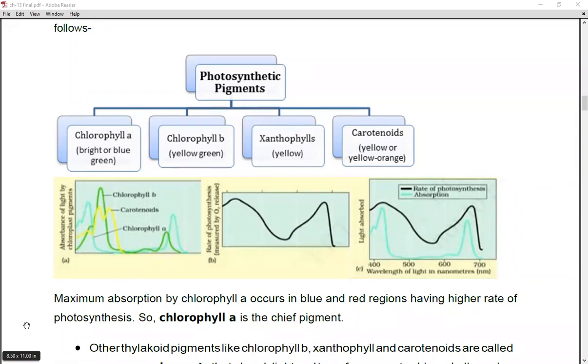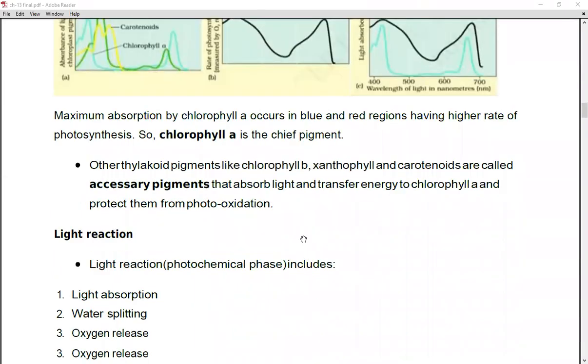So chlorophyll A is the chief pigment, right? Now you can see over here that the maximum absorption has been taking place. You can see the absorption. So this blue colored line is what? The chlorophyll A. As the maximum absorption is taking place by the chlorophyll A, for this reason chlorophyll A is said to be the chief pigment.